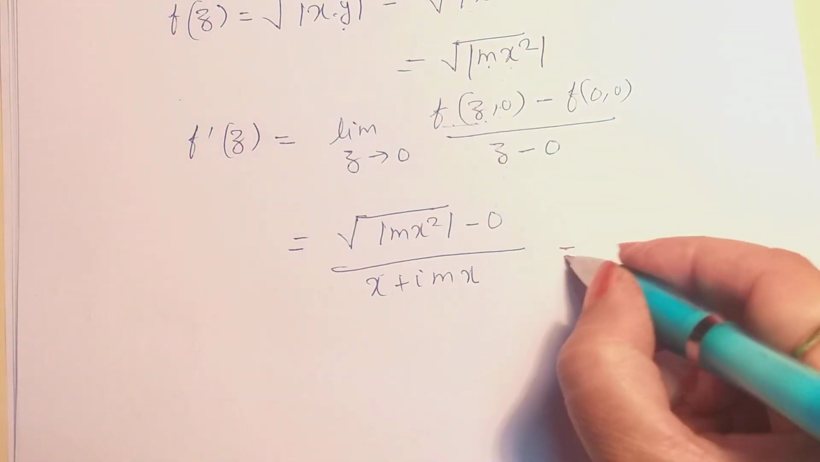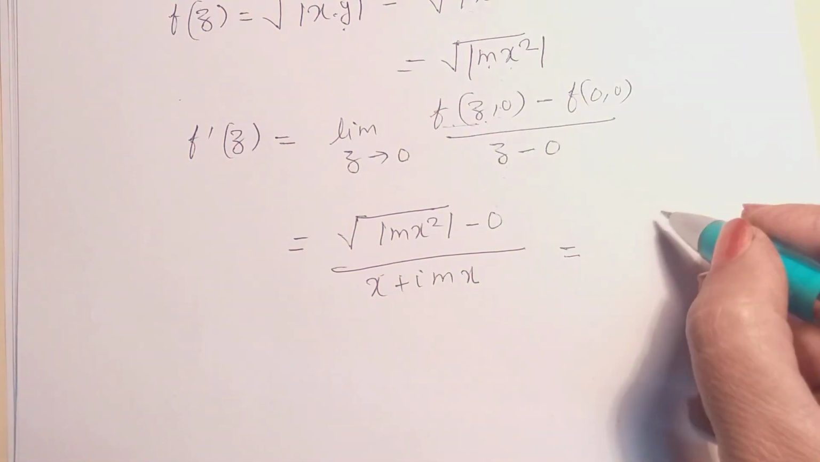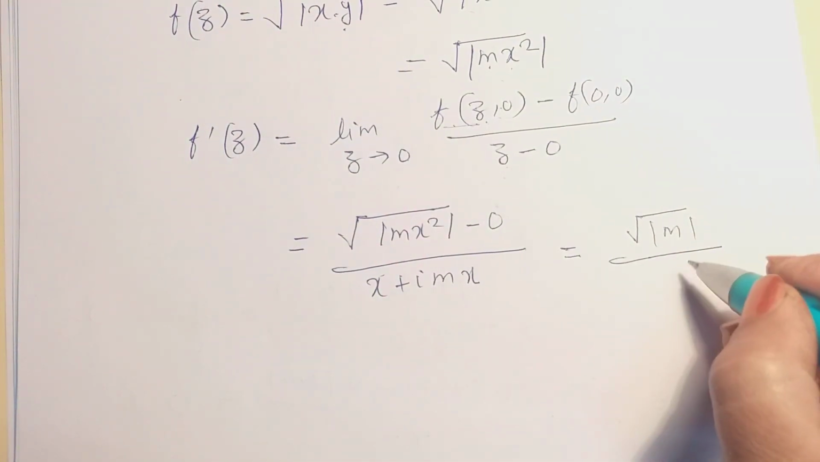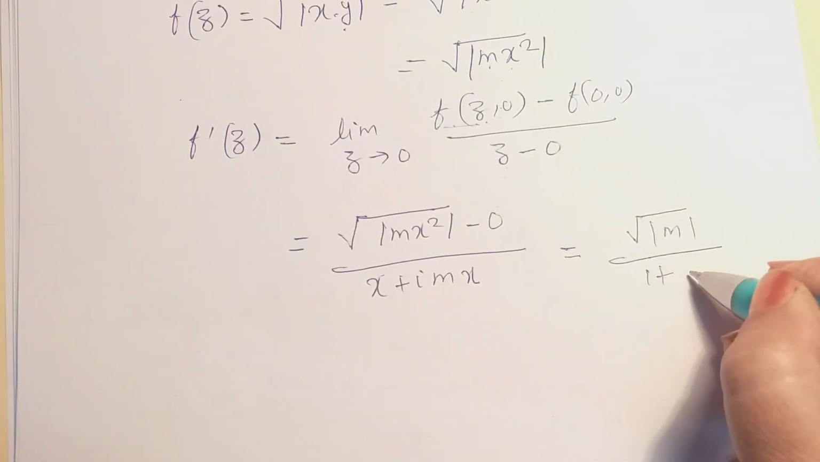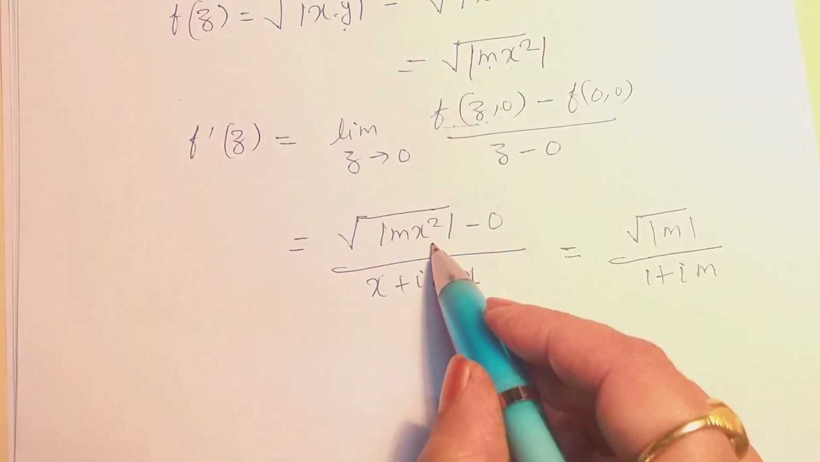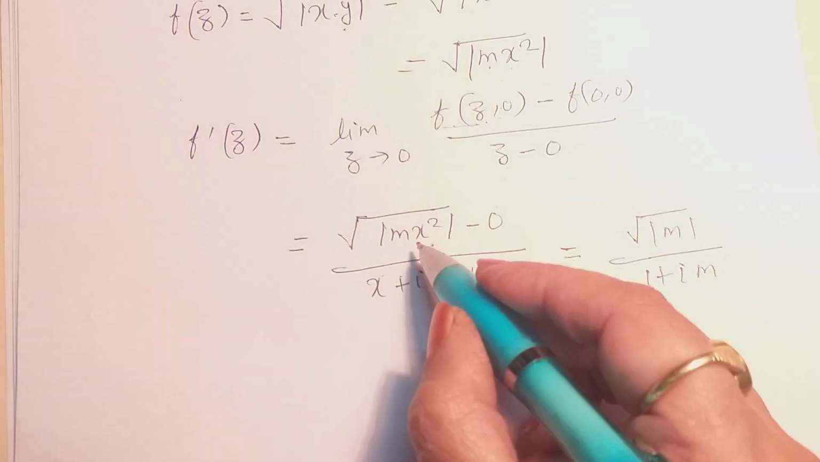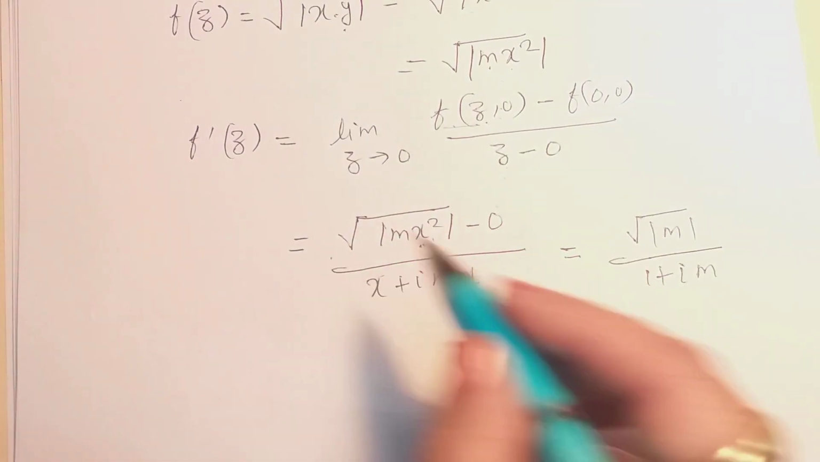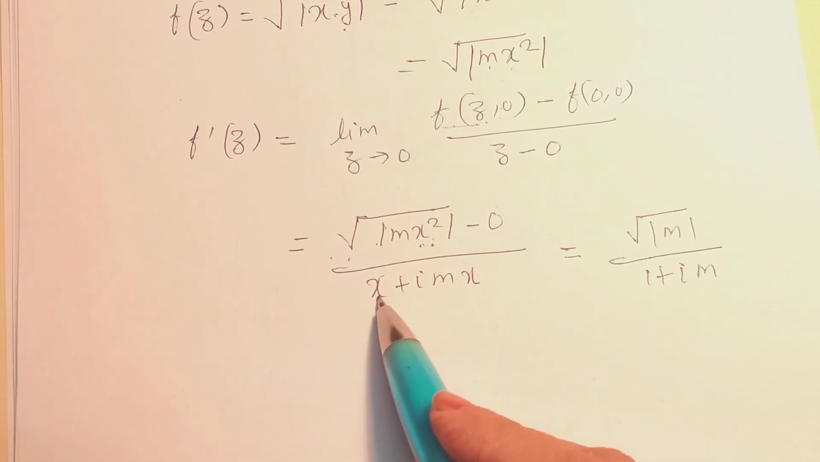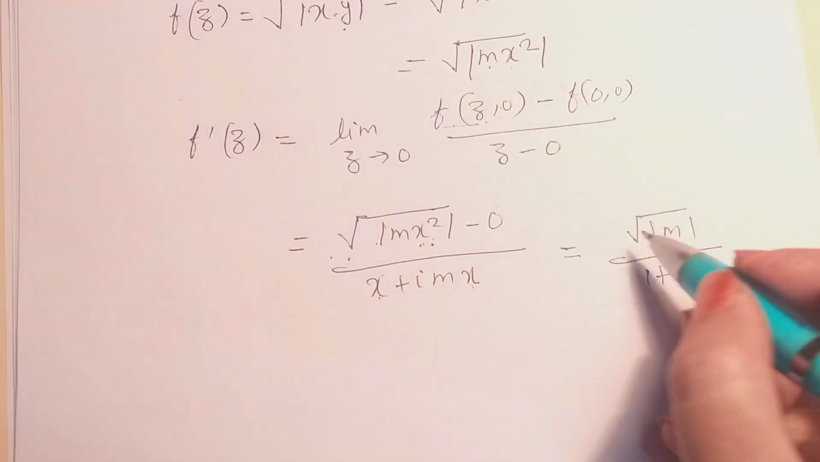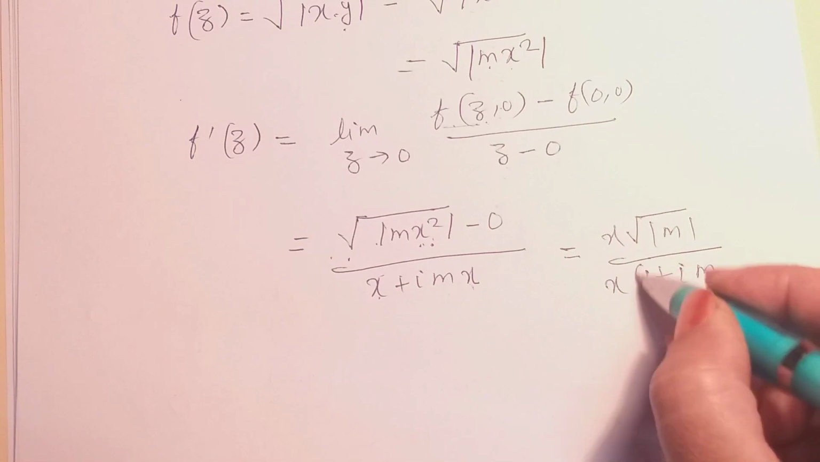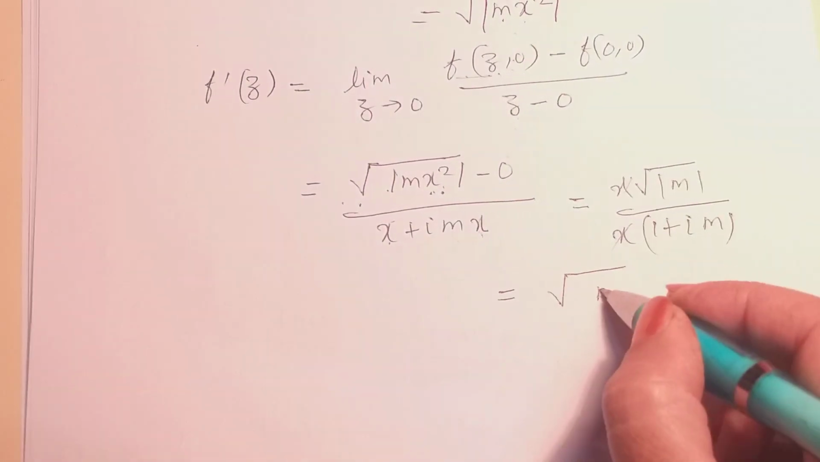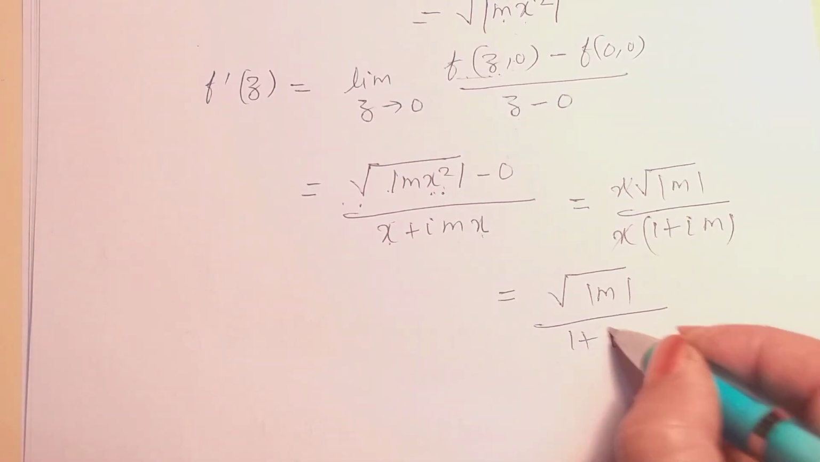After simplifying this, we will get the square root of |m| divided by (1 + im). Because x is common, we can take the square root of x² as common, and it will cancel with the x in the denominator. Or you can write it like this also. This will cancel each other and we will get 1 + im.